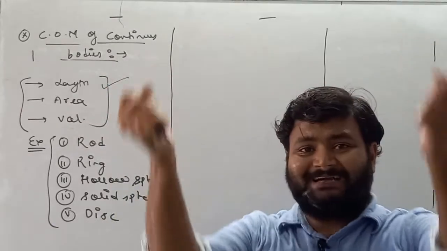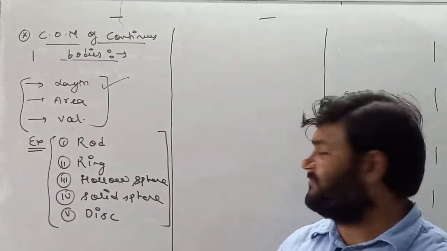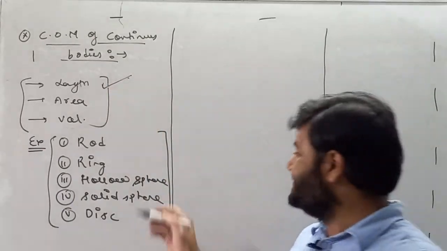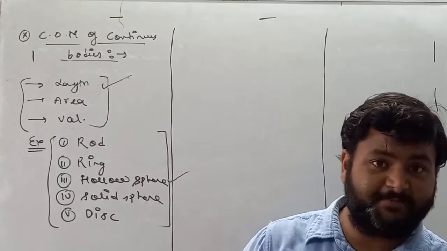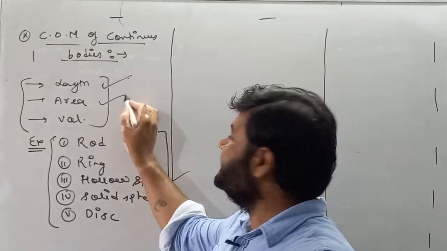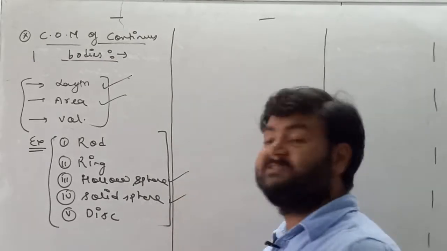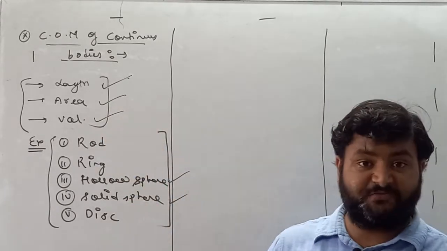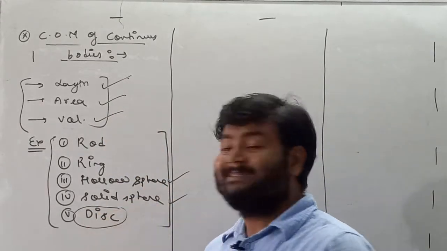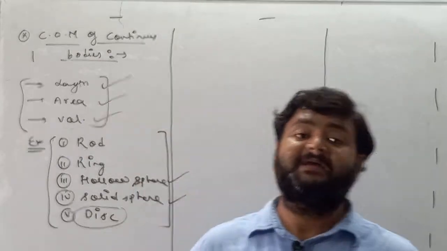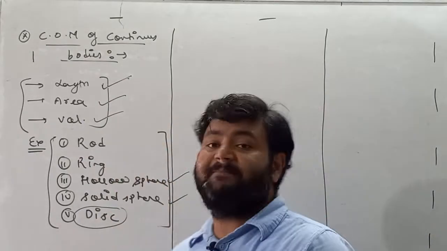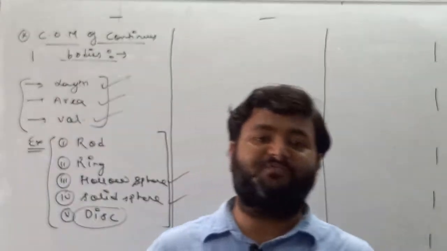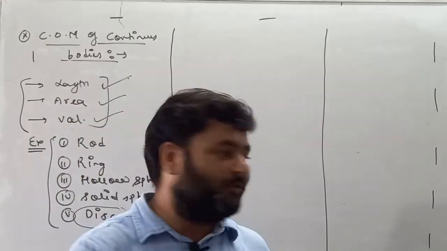Similarly, if we turn around the rod, it forms a ring, so the mass of a ring again depends on length. For a hollow sphere, the mass depends on area. For a solid sphere, the mass depends on volume. For a disc, the mass depends on area. So these are some examples of continuous bodies. Now in this lecture we'll study how to find the center of mass of a continuous body.